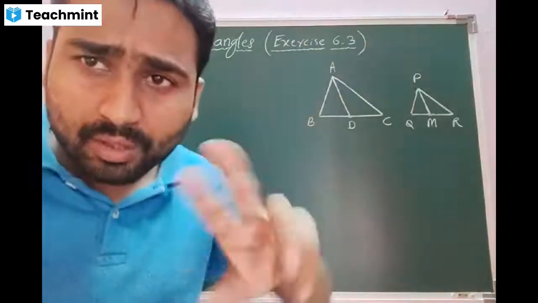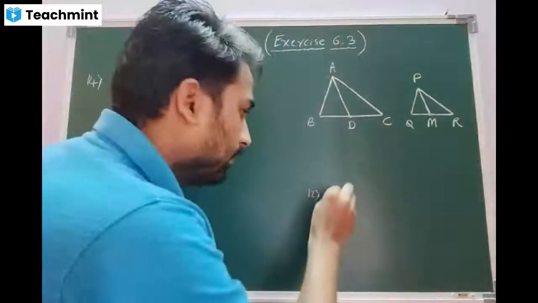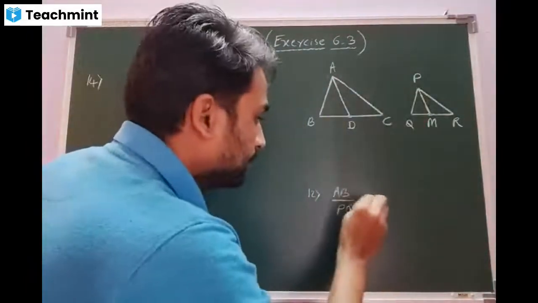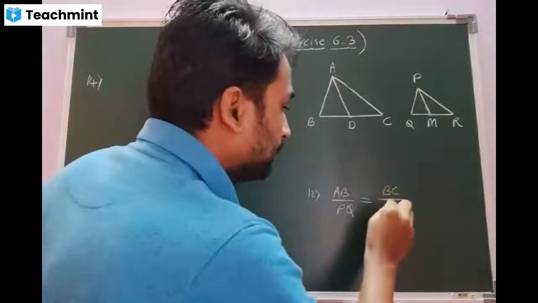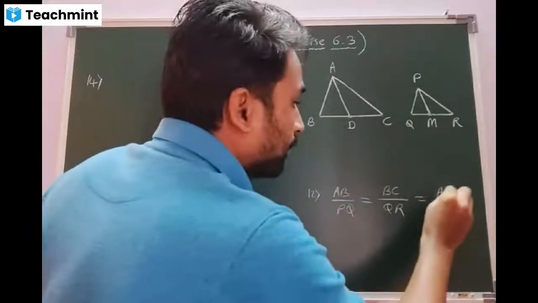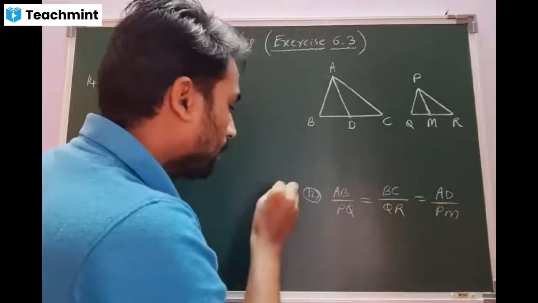Beta, this question compare with the 12th one. In the 12th one, what they said, AB proportional to PQ, then BC proportional to QR, and then AD proportional to PM. This is what they have done in the question number 12. Am I right, beta?